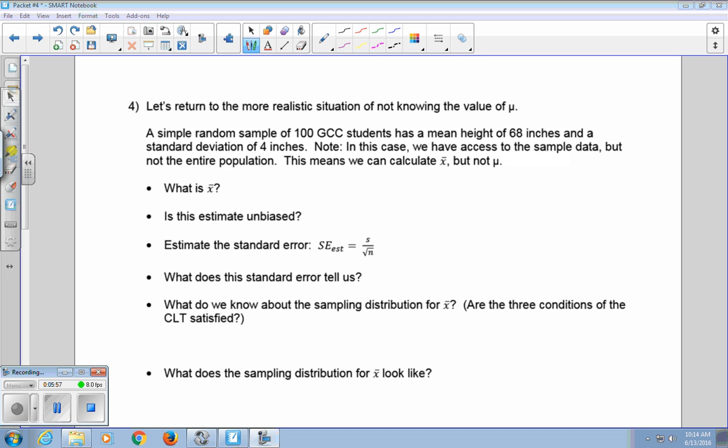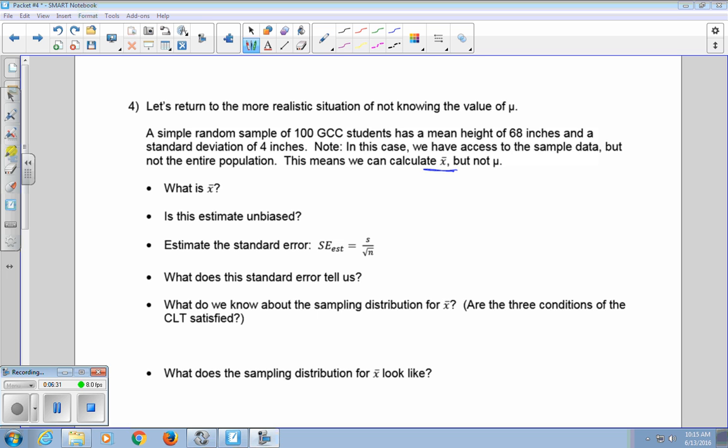Let's return to the more realistic situation of not knowing the value of mu. Typically, we wouldn't know the value of mu, and that is why we'd be doing the study. So let's have a simple random sample of 100 GCC students. It has the mean of 68 inches and a standard deviation of 4 inches. Note, in this case, we have access to sample data, but not the entire population. This means we're actually calculating our X bar, but we do not know mu.